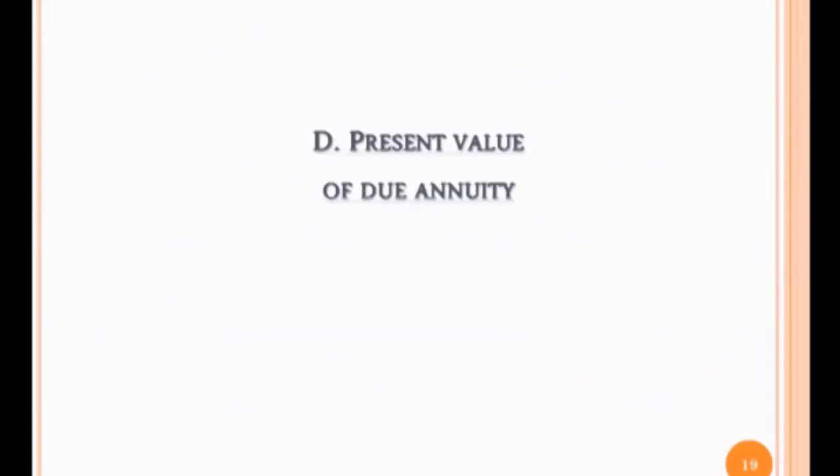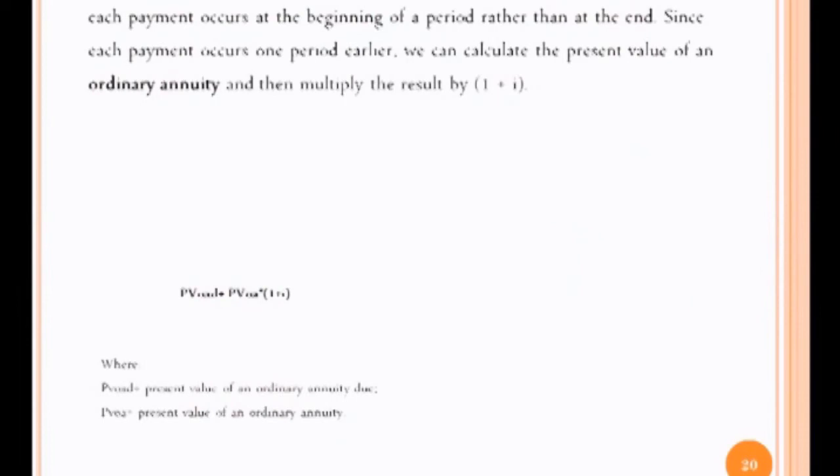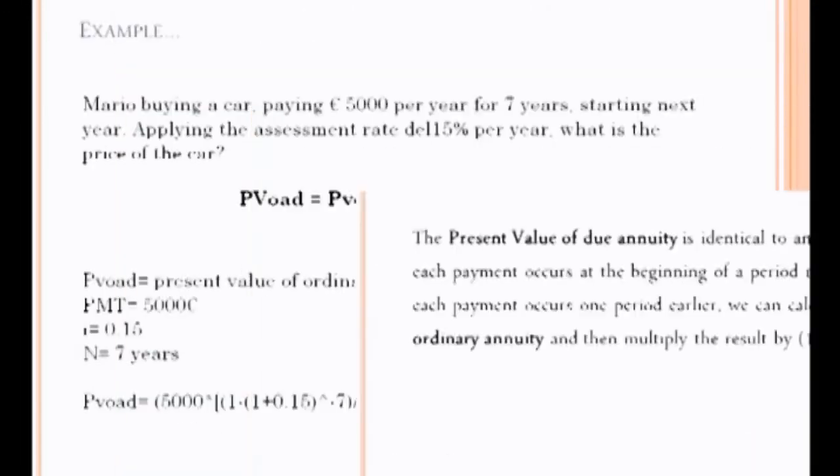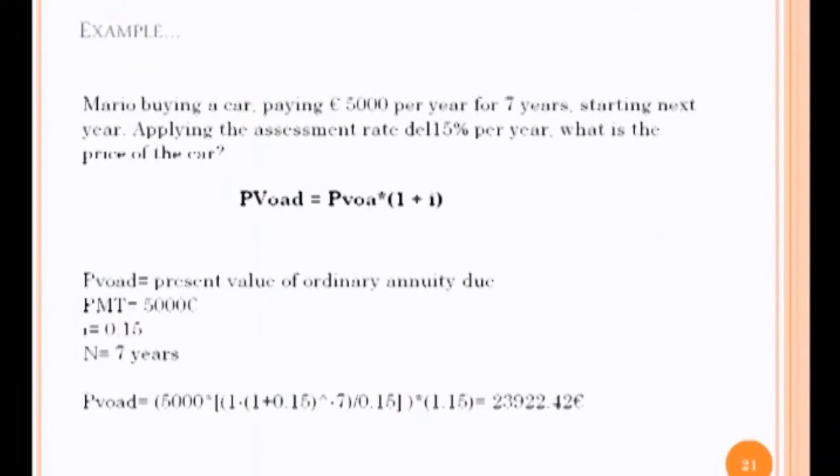Then the present value of due annuity. The present value of a due annuity is identical to an ordinary annuity except that each payment occurs at the beginning of a period rather than at the end. Since each payment occurs one period earlier, we can calculate the present value of an ordinary annuity and then multiply the result by 1 plus i. So, formula, an example, and the graphic.